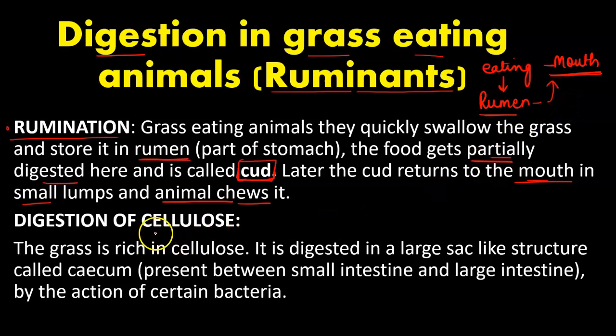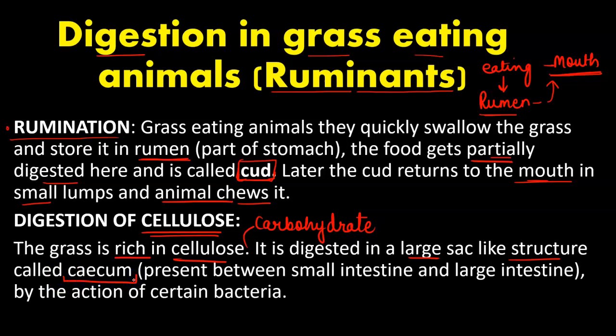Now, digestion of cellulose. These ruminants eat grass, which is rich in cellulose, a type of carbohydrate. This cellulose is digested in a special large sac-like structure called the cecum.